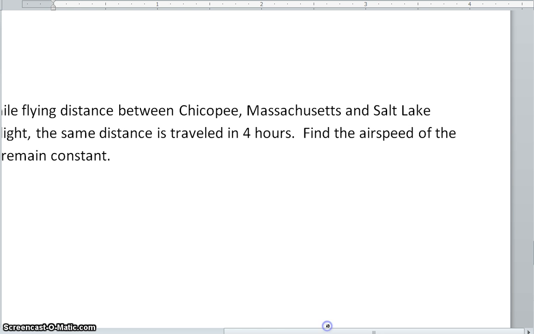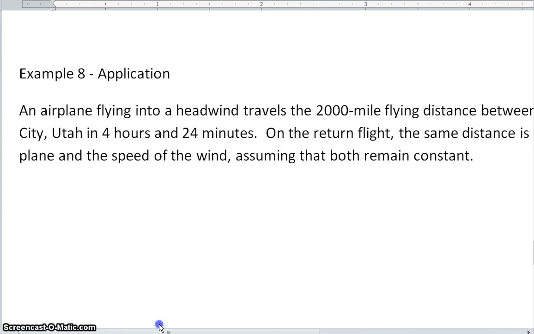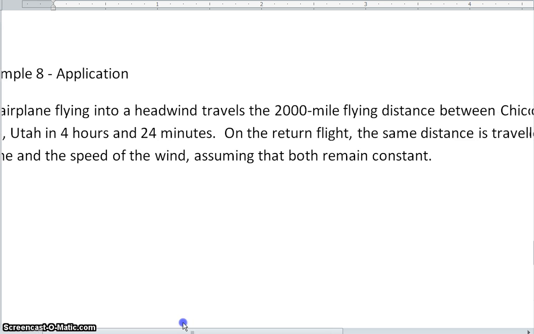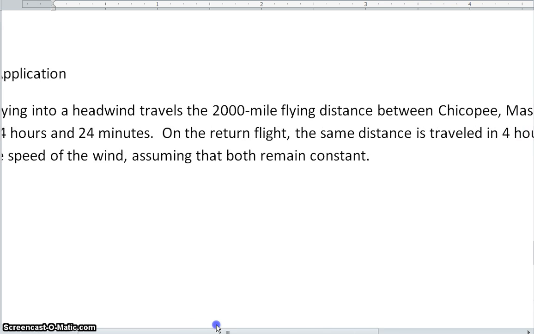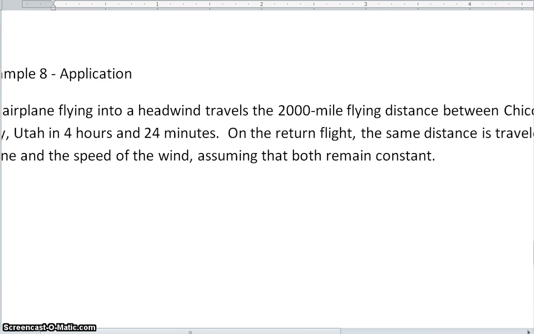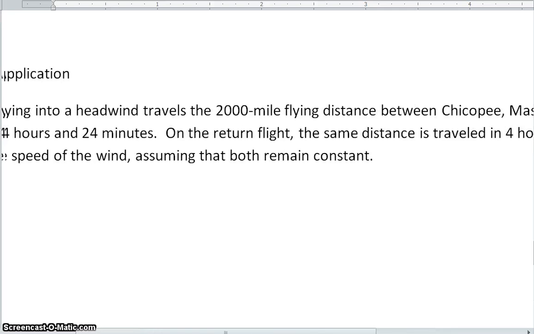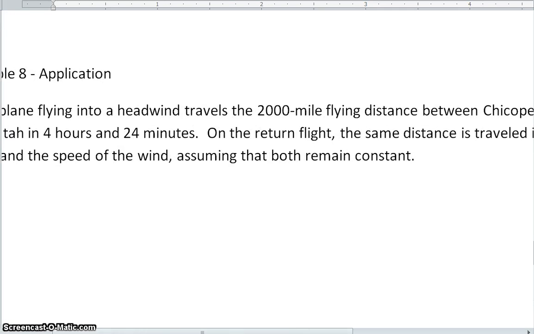The last problem I'm going to look at is how you deal with a word problem. It says, a plane flying into a headwind travels the 2,000-mile flying distance between these two towns in 4 hours and 24 minutes. On the return flight, the same distance traveled is 4 hours. Find the airspeed of the plane and the wind, assuming both remain constant.